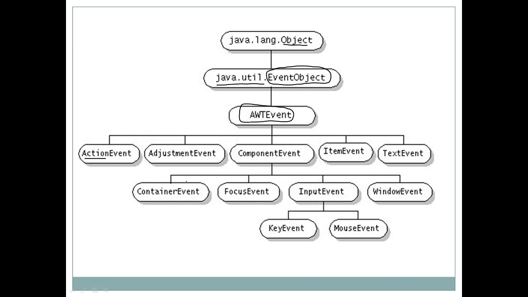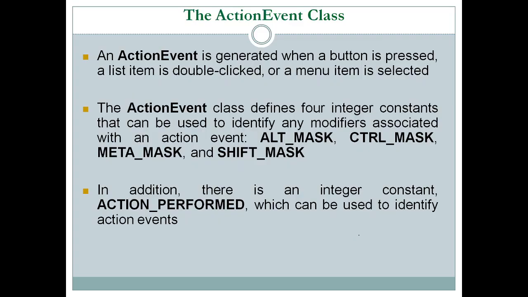There are also some subclasses of the ComponentEvent class, like ContainerEvent, FocusEvent, InputEvent and WindowEvent. And we have also some subclasses of InputEvent like KeyEvent and MouseEvent. So this is the hierarchy of event classes in Java. Some of these event classes we will discuss today, starting with the first one, that is the ActionEvent class.